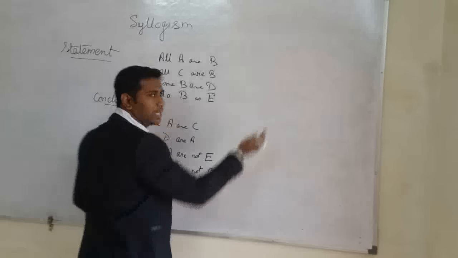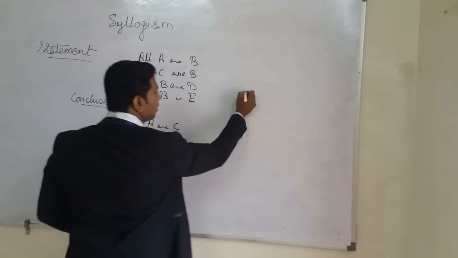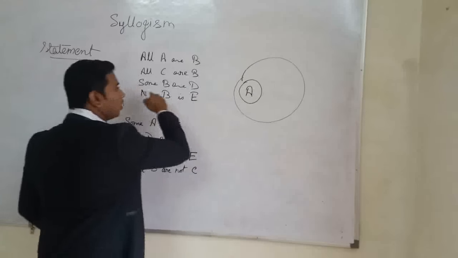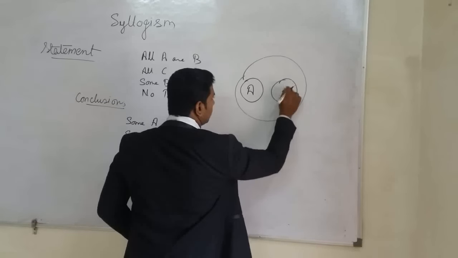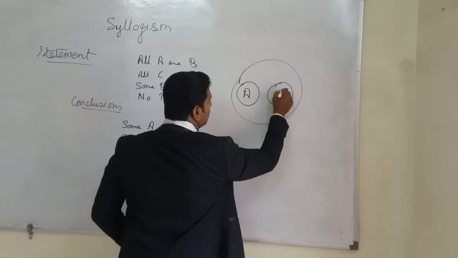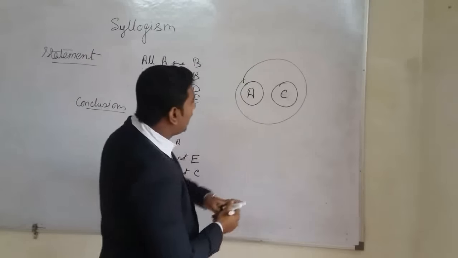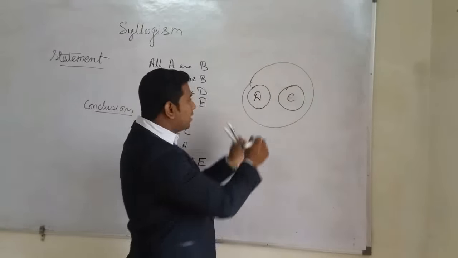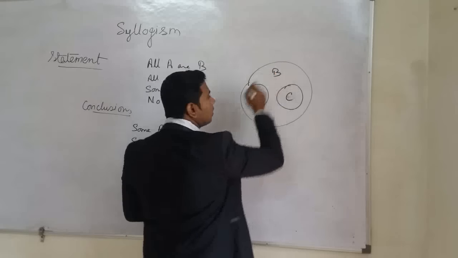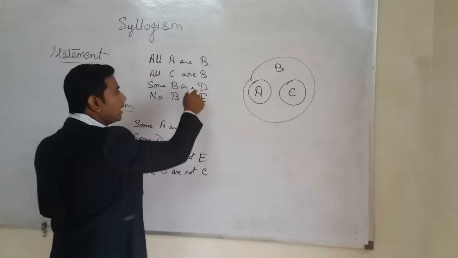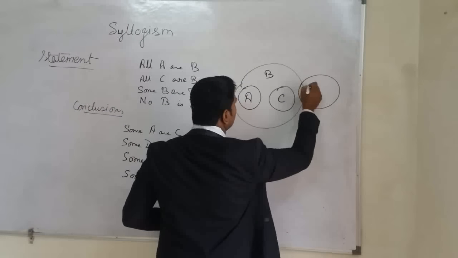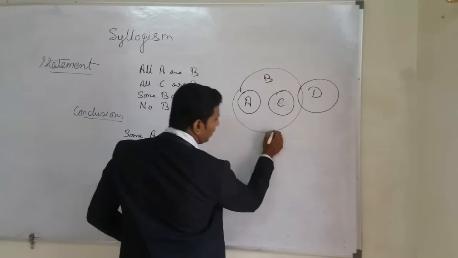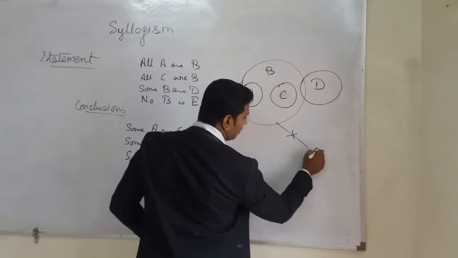Okay, so let's see. At first, make the diagram with the help of a Venn diagram. All A are B, so here we have A inside B. All C are B. I have made C differently from A, because there is no relation given between A and C, but it is under B. Now next is some B are D, so we can make some D, some B are D. Next it is saying no B is E, so we can make it here no B is E.